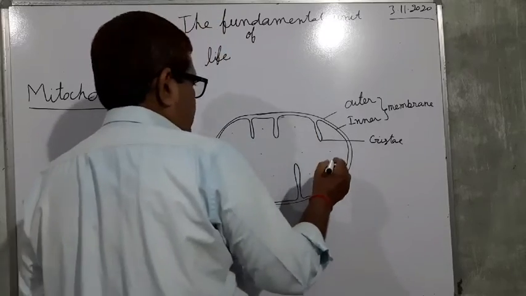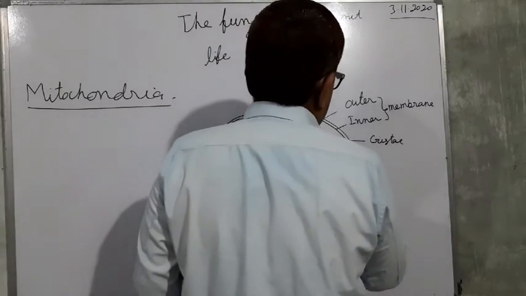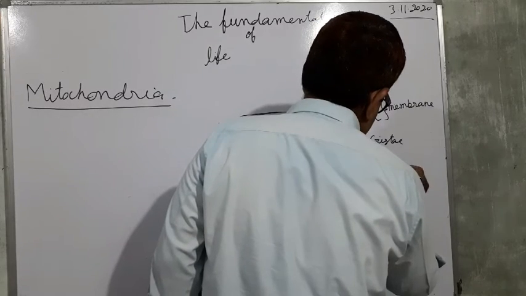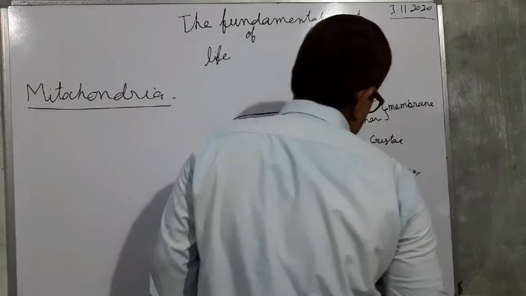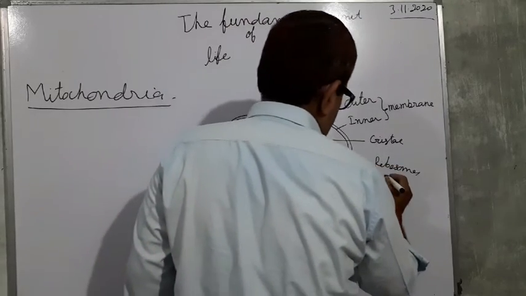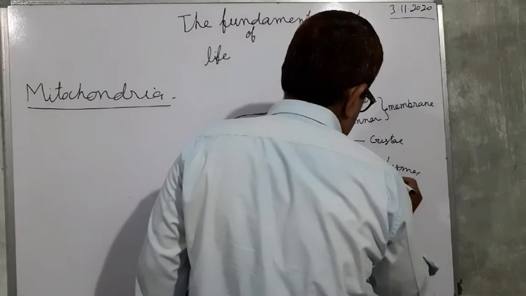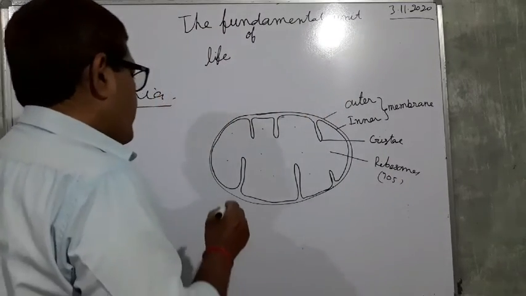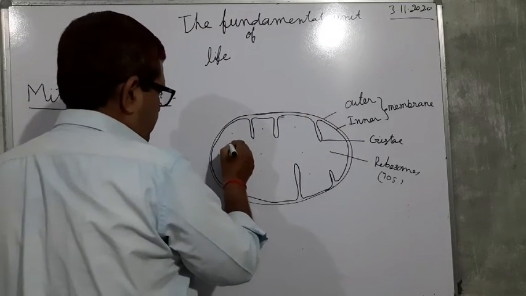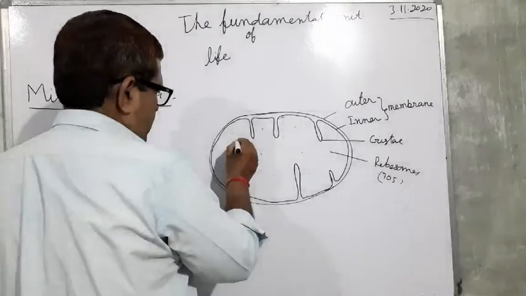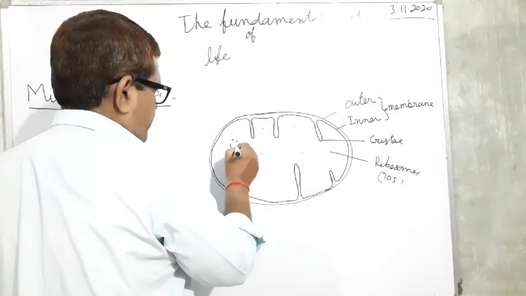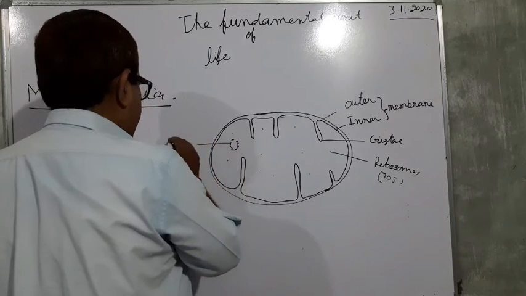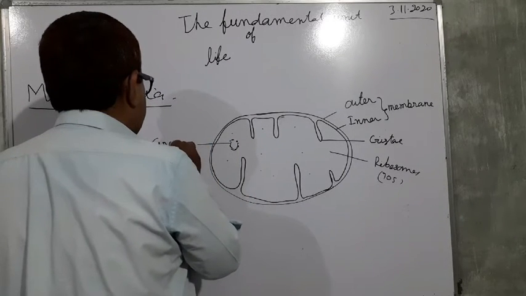This is a peculiar feature. It contains ribosomes, but the ribosomes are of the 70S type, and it has extranuclear DNA, that is, circular DNA.